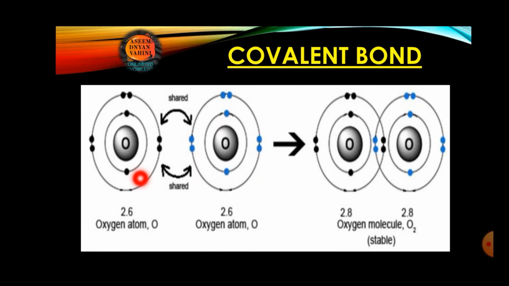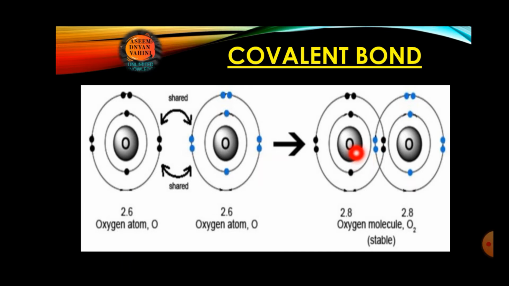It should be 8, but here you can check there is only 6. Even in this orbit also there should be a total of 8 electrons, but here it is only 6. 2 more electrons are required to become stable. So what they will do is, we can check here. Both the atoms of oxygen will share their pairs of electrons. Okay, pairs of electrons, it means 2 electrons.